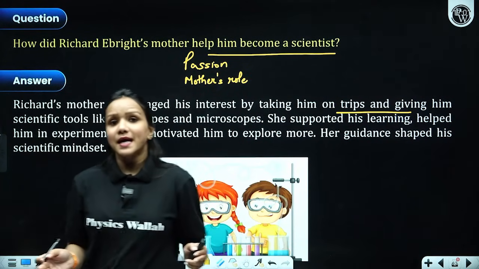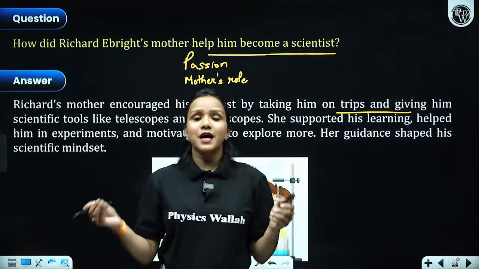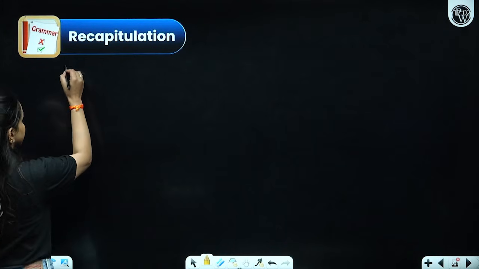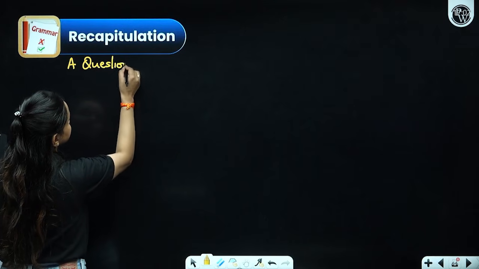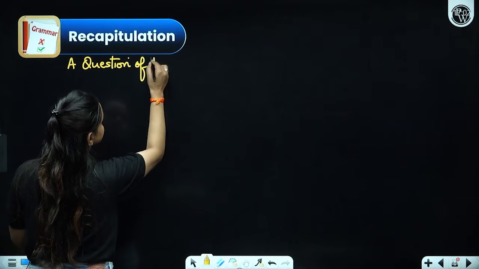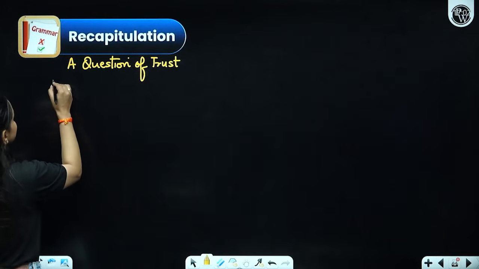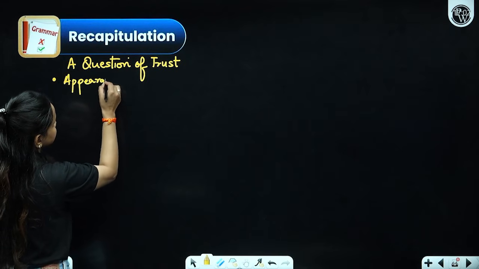Alright, dear students. Now, as we have covered all 3 lessons in our class today, we are towards the recapitulation part. So please try to understand that we covered these 3 lessons. A Question of Trust, right? Please remember the important lesson that it shares, that appearances can be misleading.